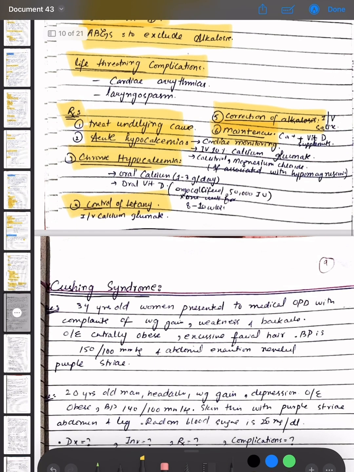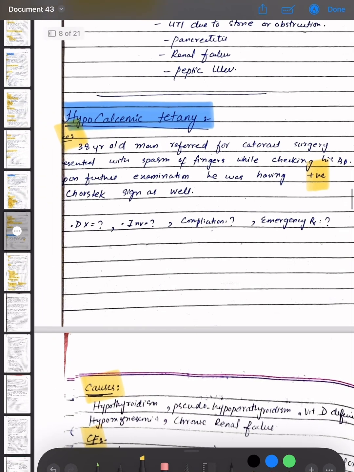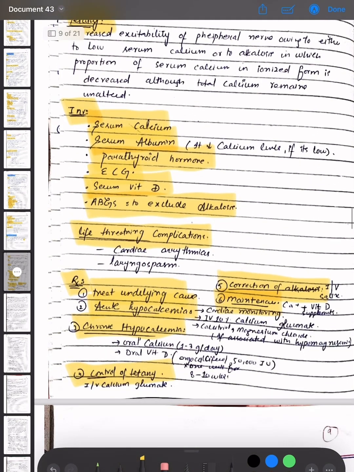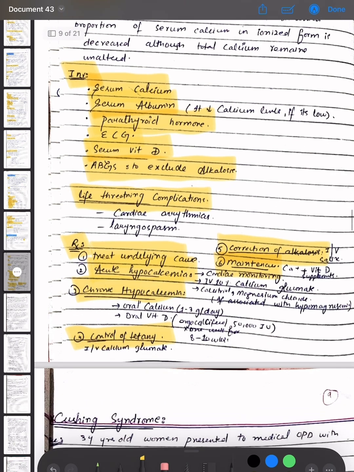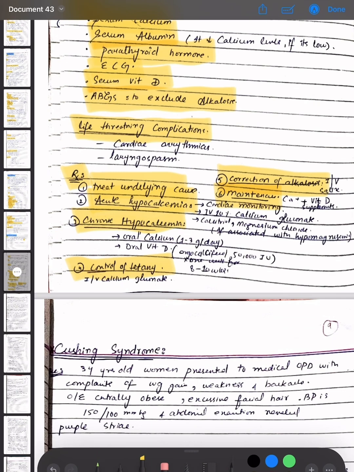So we have discussed hypocalcemic tetany, then the causes, then the clinical features, and what is tetany, and what are the investigation options that are done for hypocalcemic tetany, then the life-threatening complications, then the treatment options, which are: treat the underlying cause, then acute hypocalcemia is corrected, chronic hypocalcemia is corrected, control of the tetany is done, correction of alkalosis is done, and maintenance therapy is provided.